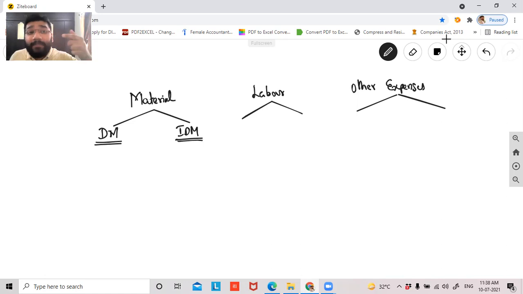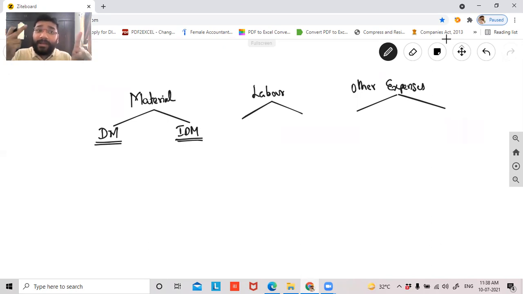Now, what is indirect material? Indirect material is basically what you use once you manufacture the cake. You place the cake on a, let's say, cardboard. If you see, when you order a cake, beneath the cake there is a very thick cardboard. Further, to cover up the cake, there is a corrugated box that is given along with the cake. So can I say that is indirect material?